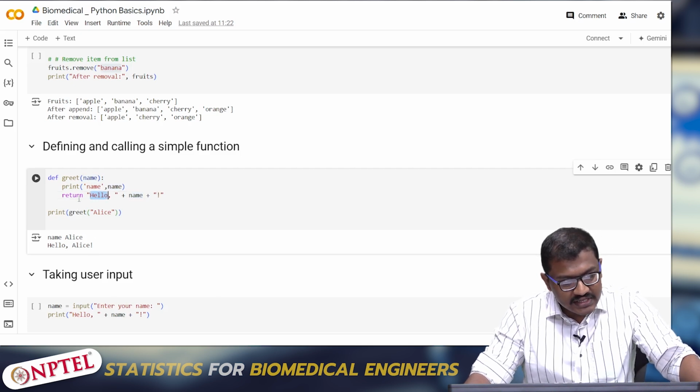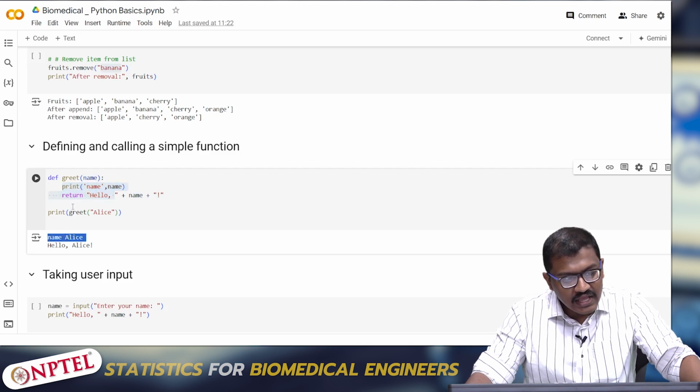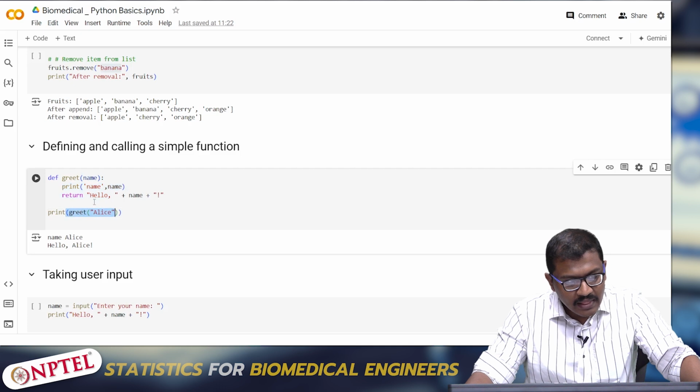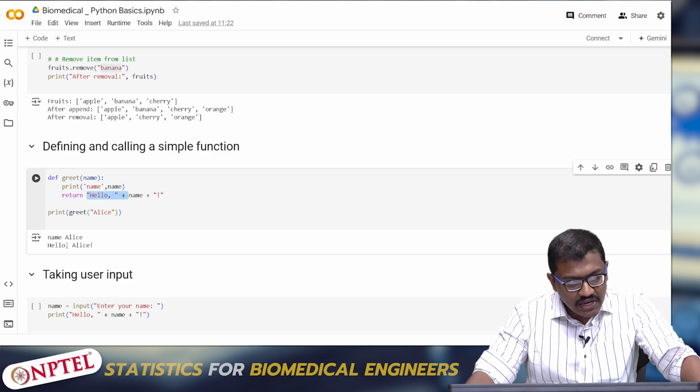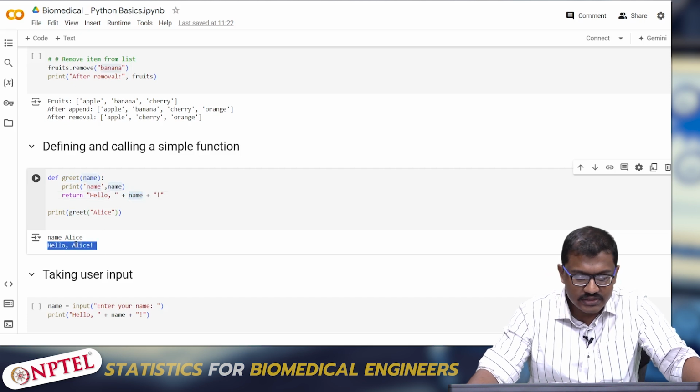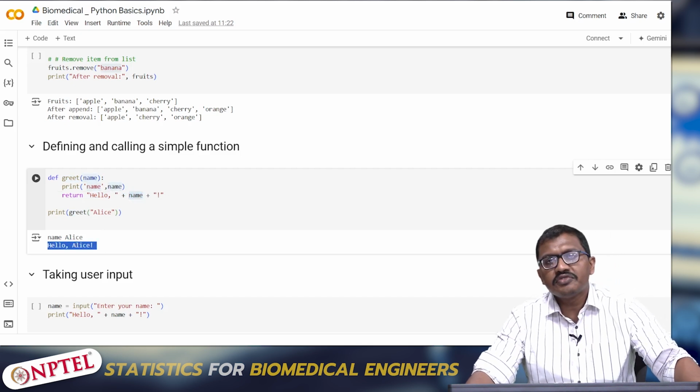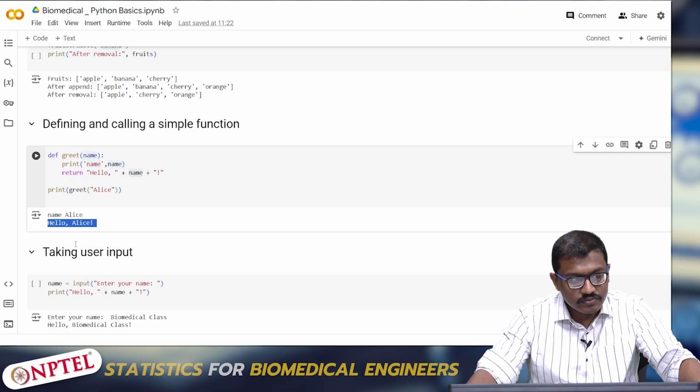Here we have written print, so that is why it is printing the name Alice, and then this is the main function where it is calling us. It should return the value of the function greet. So here it returns hello plus Alice. So hello comma, plus concatenated by name. So it has resulted as Hello Alice. So this is how you should define a function in Python.